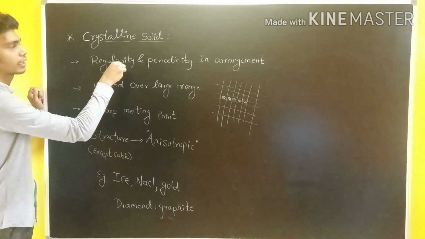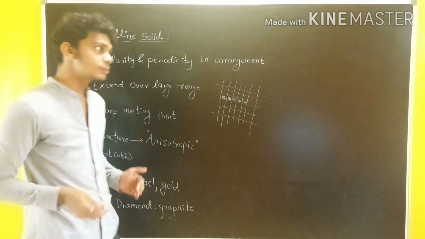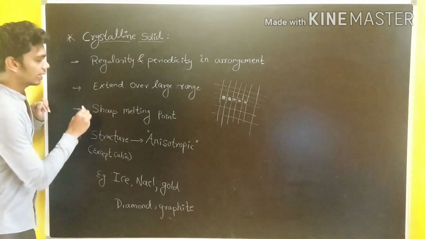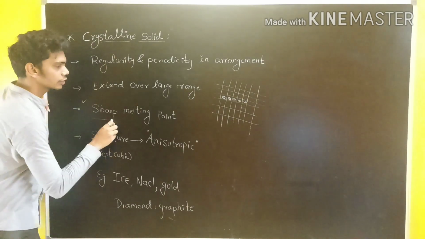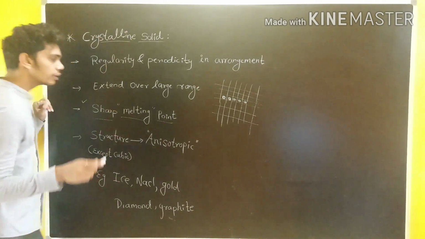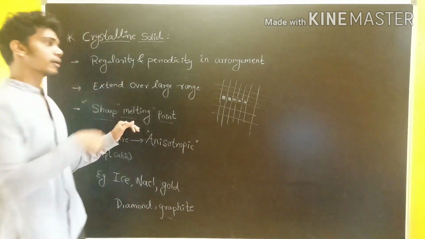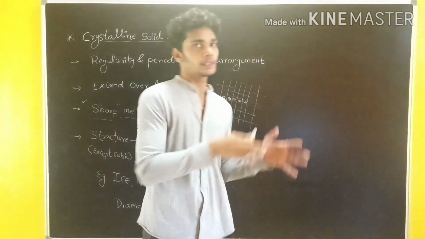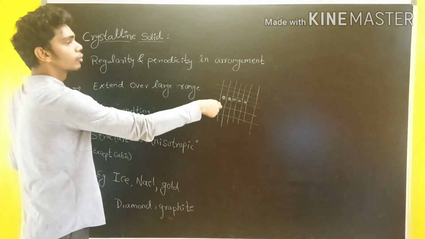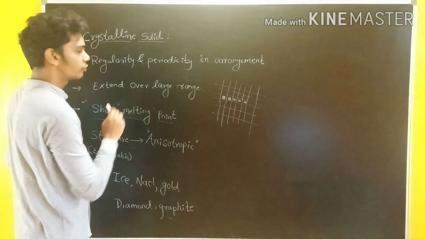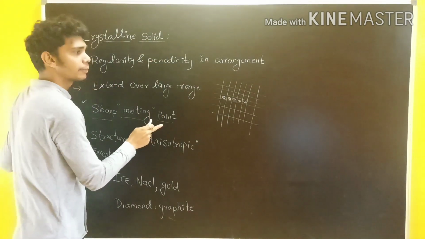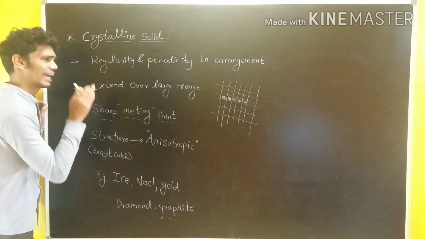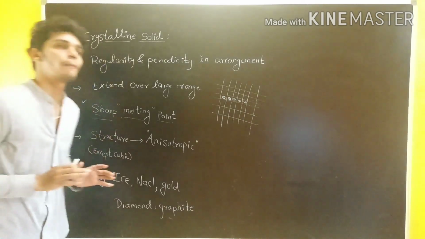So they have a regular and periodic arrangement, and because of this property they have a proper shape. Along with the proper shape, they have a sharp melting point. I'm going to discuss in detail why they have a sharp melting point, but here we understand that it is because of this arrangement. Because the intermolecular force is spread all over the particles, when we consider melting points, it is a sharp melting point. What does sharp mean? At an exact temperature they are going to melt.